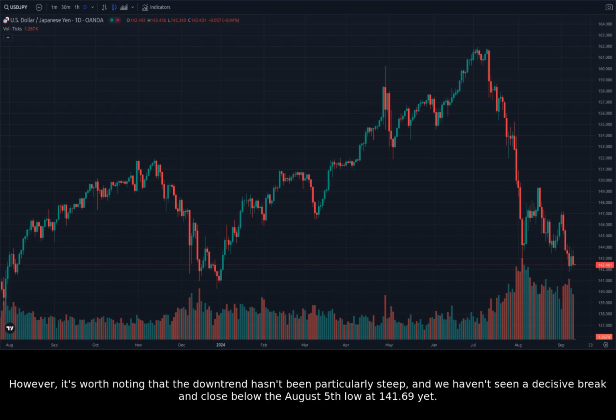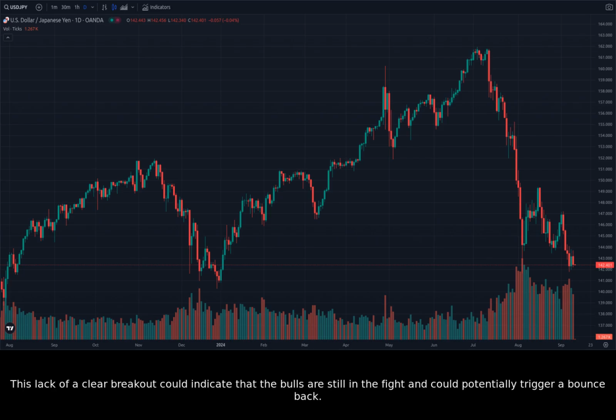However, it's worth noting that the downtrend hasn't been particularly steep, and we haven't seen a decisive break and close below the August 5th low at 141.69 yet. This lack of a clear breakout could indicate that the bulls are still in the fight and could potentially trigger a bounce back.